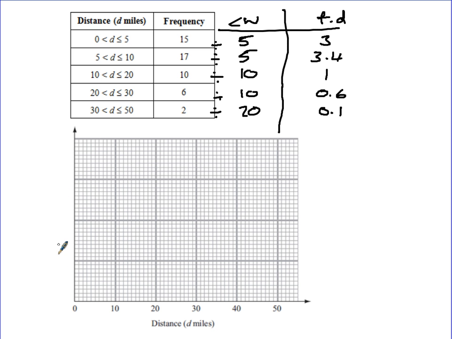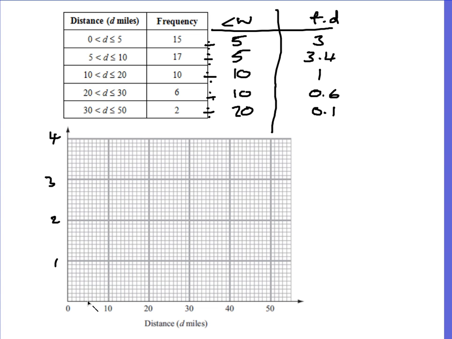So 3.4 is our biggest, so if I just go up in whole values, then we're plotting our histogram. The first one is between 0 and 5, so I'll go up all the way up to 3. Then we go across there to get our first bar. The second one's between 5 and 10, that's 3.4, so it's slightly higher. So 4 squares higher on top.